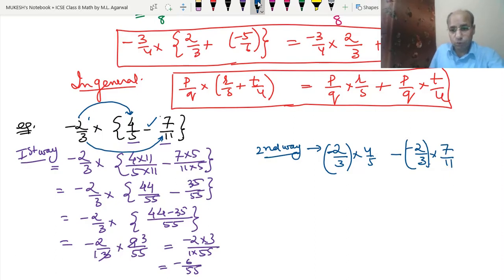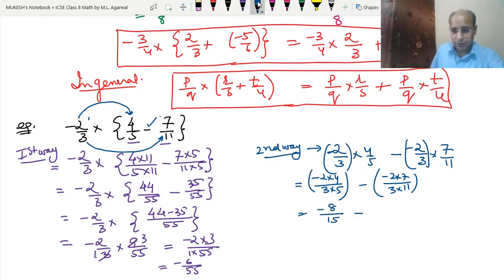Now minus 2 into 4 means minus 2 into 4 upon 3 into 5 minus, we have minus 2 into 7 upon 3 into 11 will be put into the brackets. So we got the answer 4 into 4 is minus 8 upon 15 minus, we got 2 into 7 is minus 14 upon 33. Okay, so this minus and this minus will become plus, as we have learned in the subtraction. So minus 8 upon 15 plus 14 upon 33.